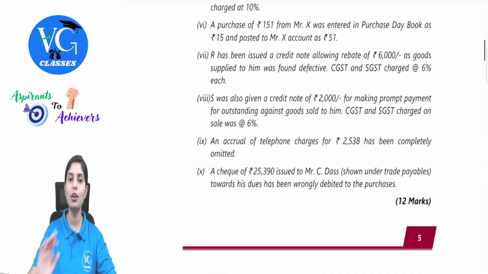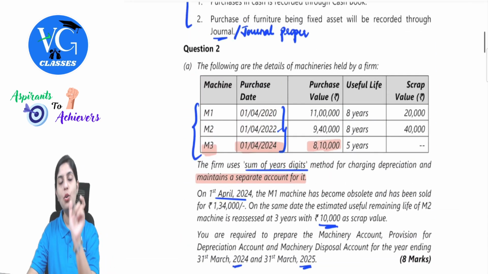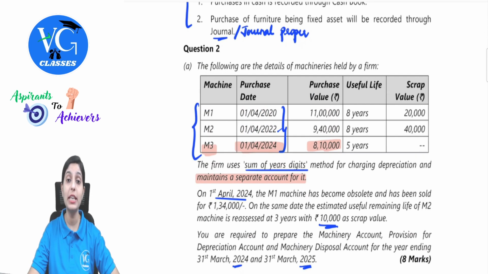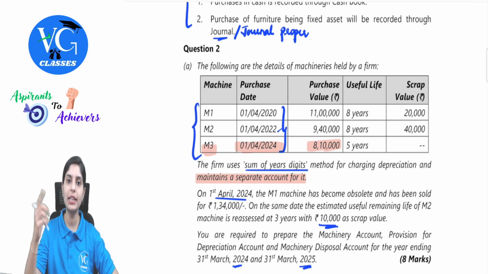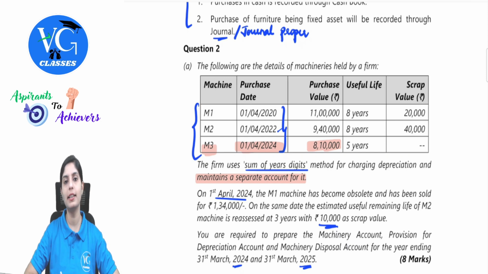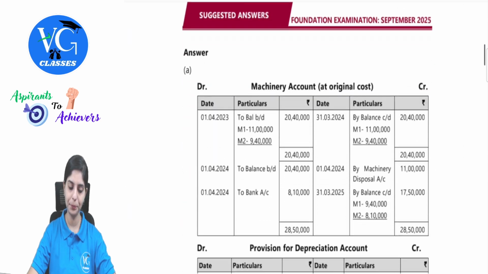I hope all of you are aware of sum of years digits method. So here in this method, we will just take the depreciable value along with the number of years for which we are charging depreciation, divided by total sum of years. So on the numerator, we will also have to take the current year as the relevant year for calculating depreciation. What am I trying to tell? You will understand while we observe the working.